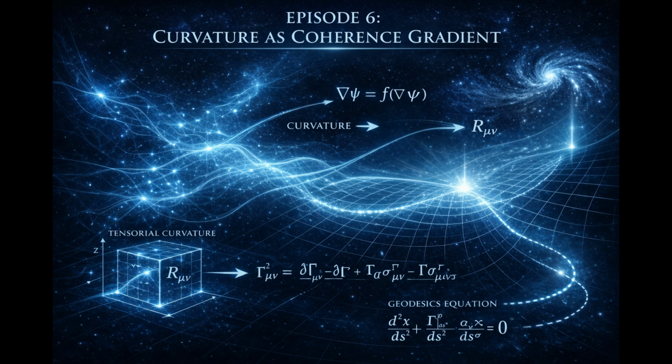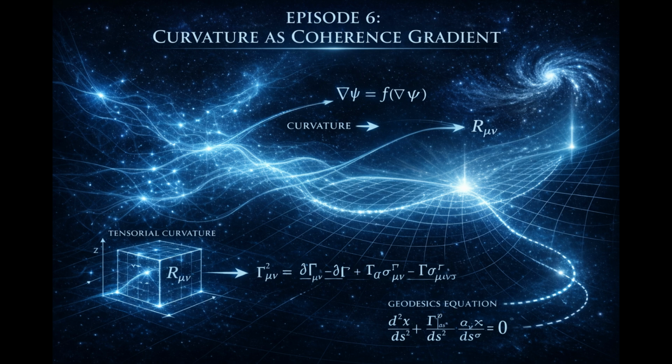Now, consider matter itself. In earlier episodes, we described matter as stabilized topological coherence. Persistent clusters of coherence that resist refinement collapse. If such a cluster forms, it represents a localized concentration of coherence density.